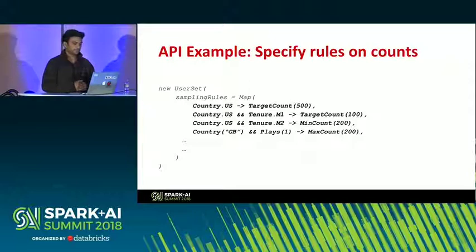And similarly, the rules for the other ones. Min count says, get me at least 200, but I don't care if you exceed 200. Similarly, max count means get me at most 200. I don't want anything more than 200. That satisfies the 4th rule.